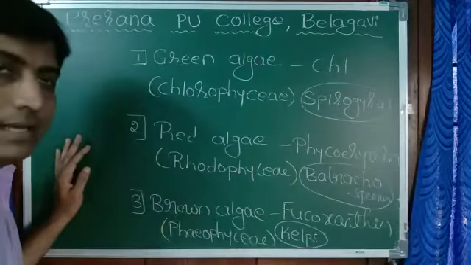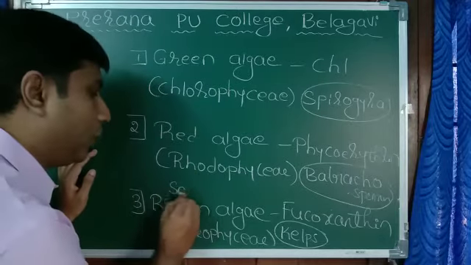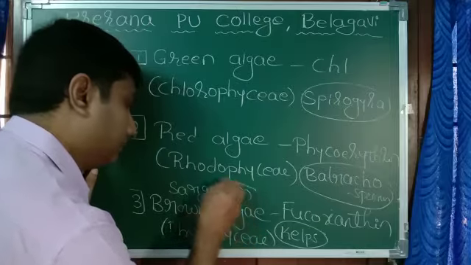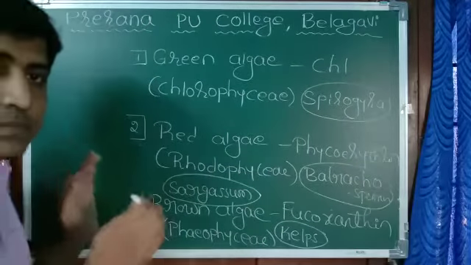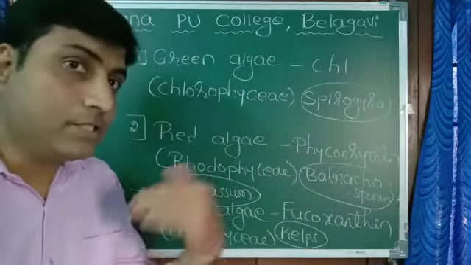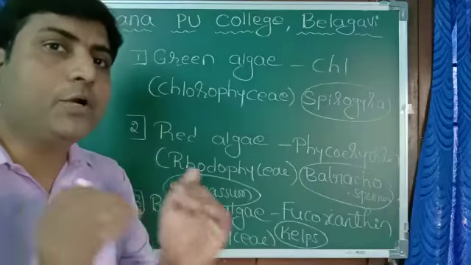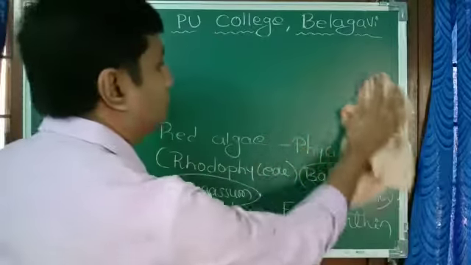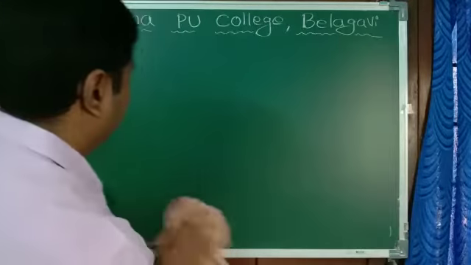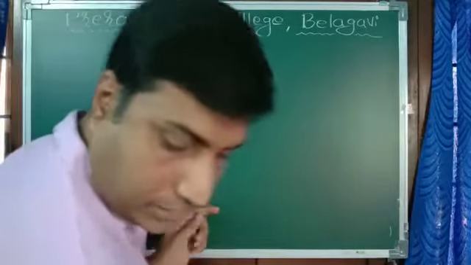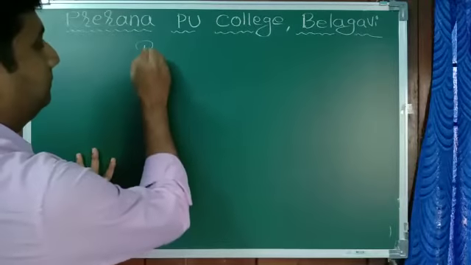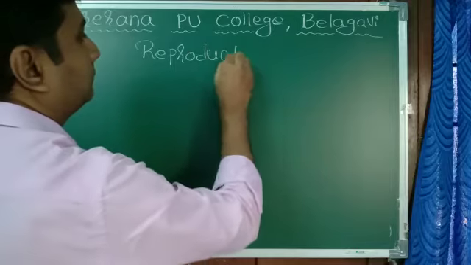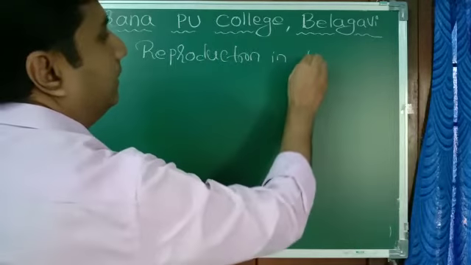And for brown algae, I can give the example of Sargassum. Now let us move on to its reproductive system. How do they reproduce? Reproduction in algae.